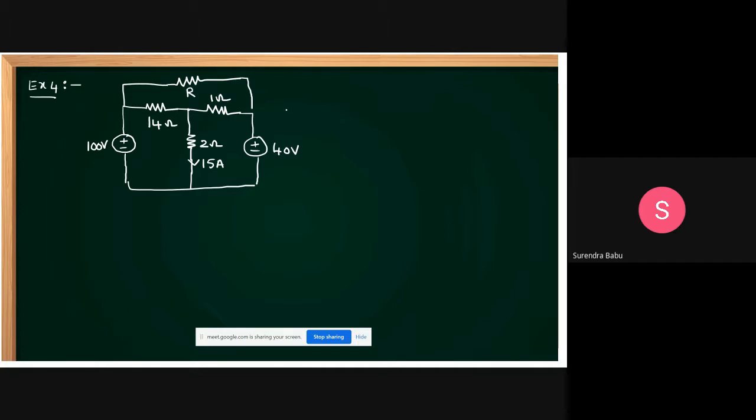Here you want to determine the R value. This R you want to determine.